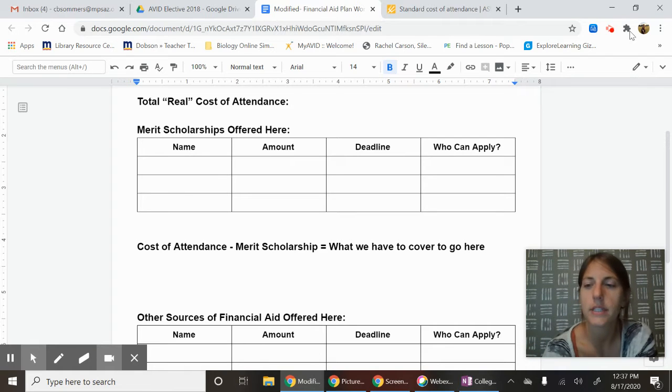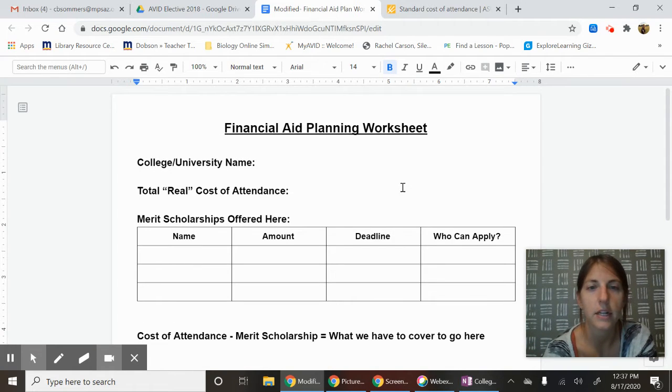So our first assignment is right here. It's called the Financial Aid Planning Worksheet. It shows up in OneNote under the College tab. I just distributed it, so make sure you sync. It should show up. If you're having issues, text me on Remind or email me. I just want to walk you through what you're expected to do here.